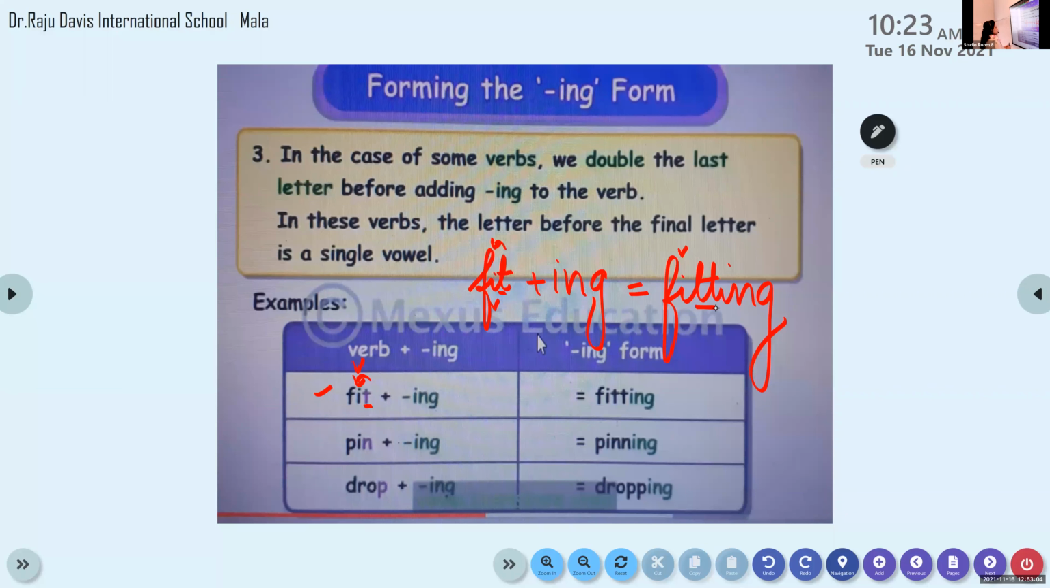If you're finished with the first word, let's move on to the next word, that is spin. P-I-N, it is spin plus ing. So when you add ing to it, the last letter should be doubled. That is spinning, S-P-I-N-N-I-N-G. Come on, write it in your notebook.